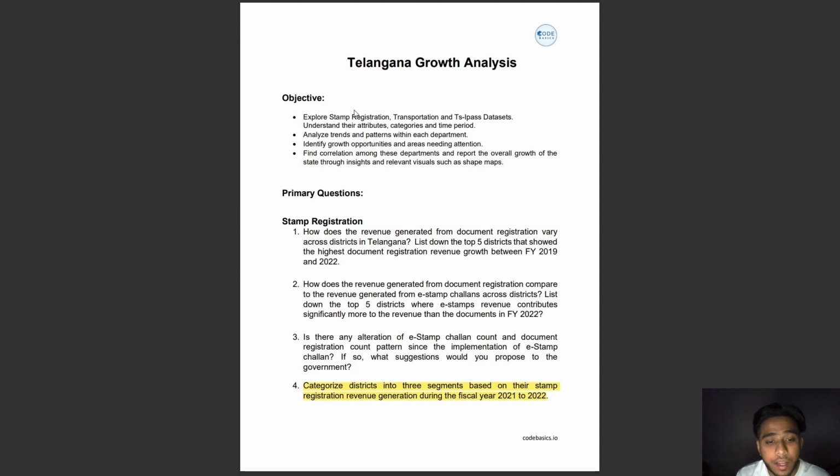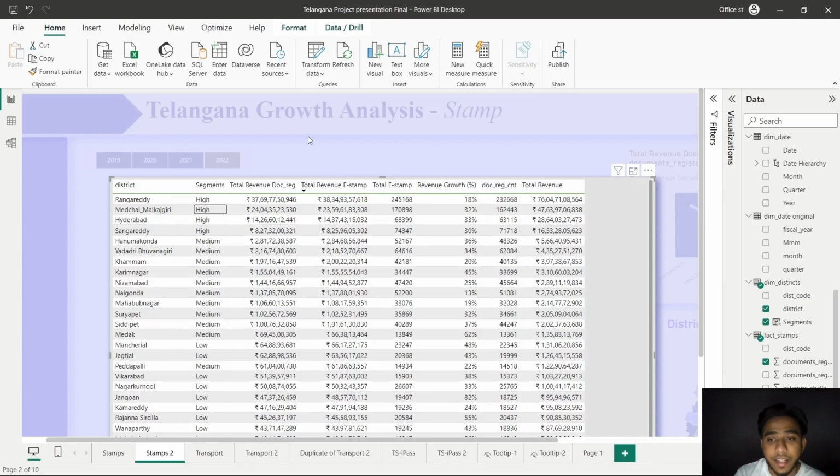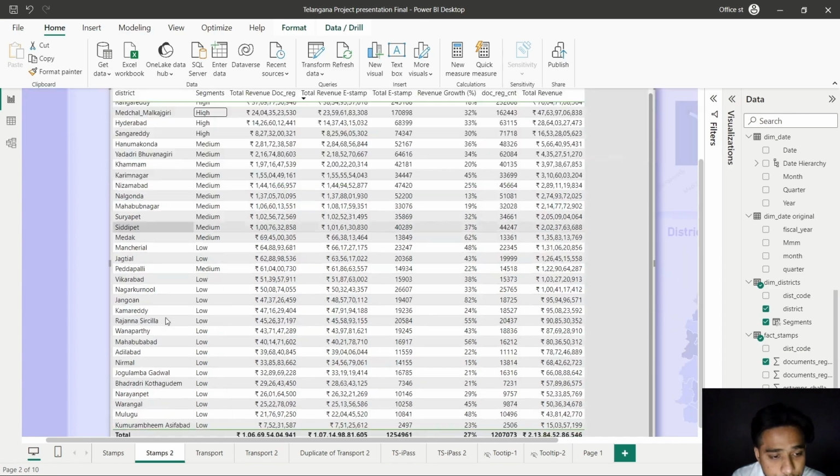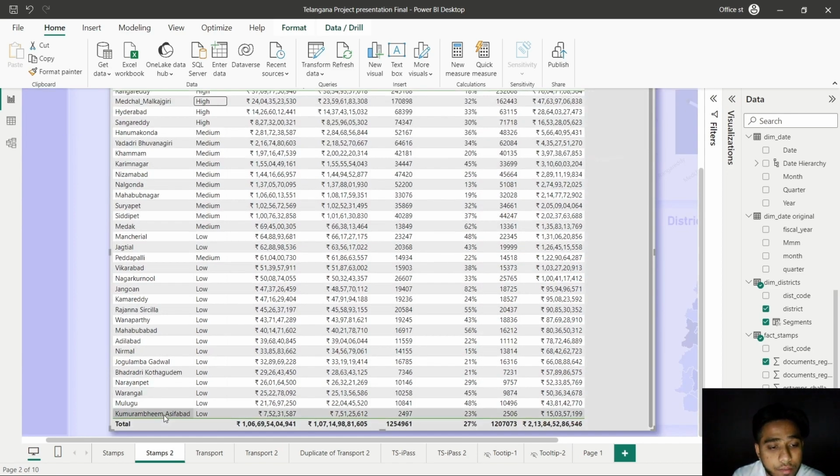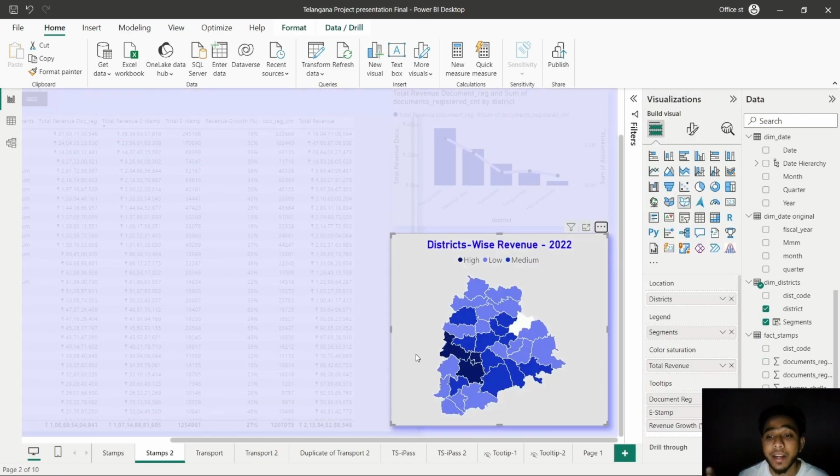So the fourth question is, categorize districts into 3 segments based on their stamp registration revenue generation during the fiscal year 2021 and 2022. To categorize districts based on their stamp registration revenue, we got Rangareddy as the highest and Kumuram Bheem Asifabad as the lowest one. This categorization reveals a distinct pattern on the map where we can clearly identify 3 segments: high, medium, and low revenue districts.